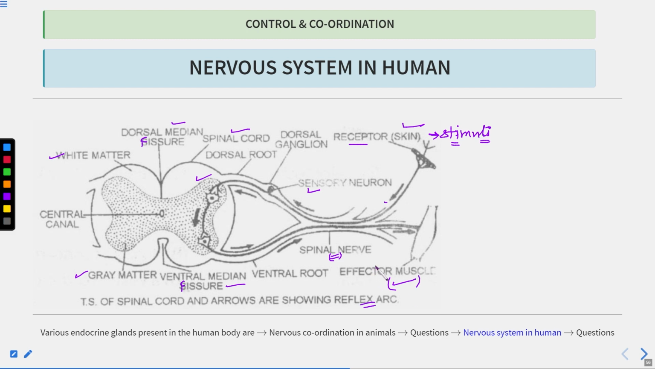Clear? So sensory neuron is also known as the afferent neuron. This I have already told you. And if this is the sensory neuron, then the other one should be the motor neuron, so we can label it like this. This one is the motor neuron, that is bringing the motor information, the information from the spinal cord towards the effector organ, which is muscles here. Clear?